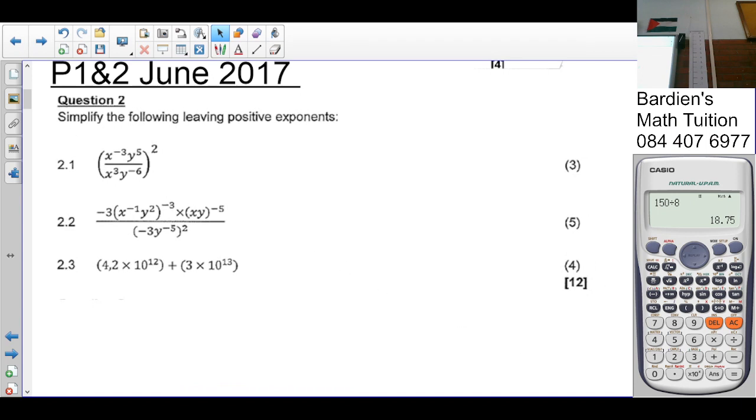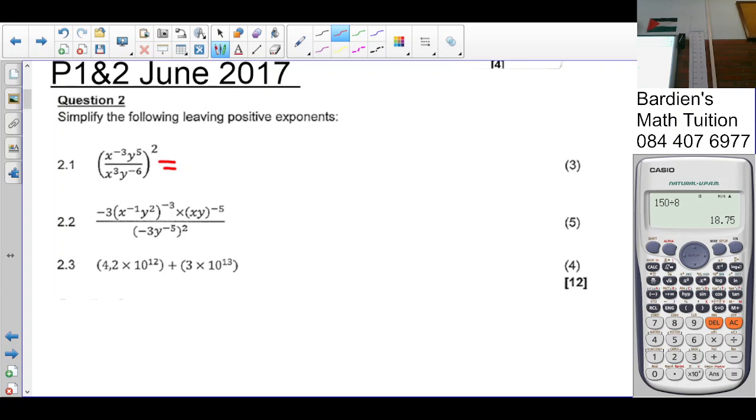Okay, question 2. This you should know how to do. Okay, this is your exponential expressions. So one of 2 things I can do: I can either simplify inside first or apply the exponent first. I'm going to simplify inside first.